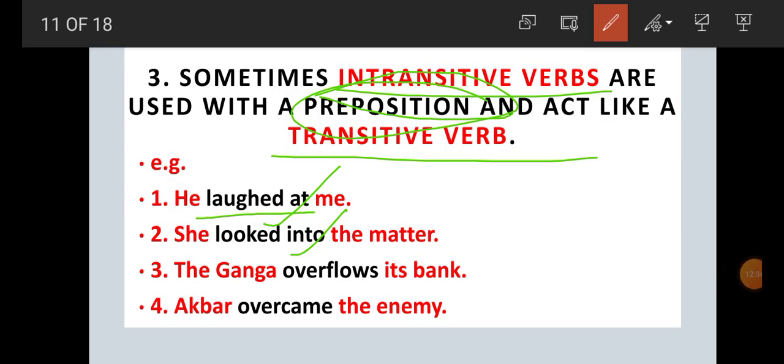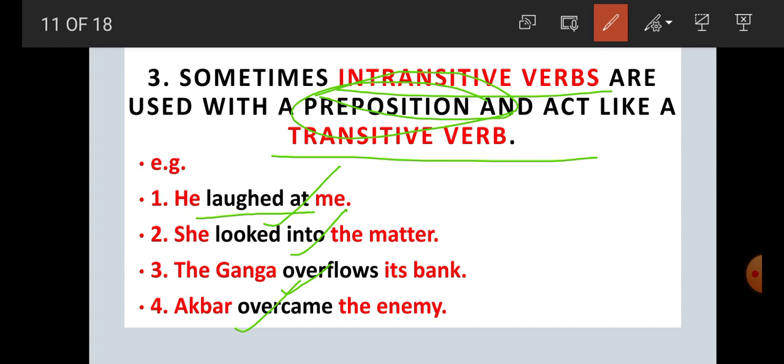The Ganga overflows its bank. So overflows. Over is what, student? Over is the preposition used here, and flows is an intransitive verb, and that's why it is a transitive verb here. Akbar overcame. Over is the preposition here and came is the verb, and that's why it is a transitive verb. So that fact is clear here, that sometimes intransitive verbs are used with a preposition and act like a transitive verb.